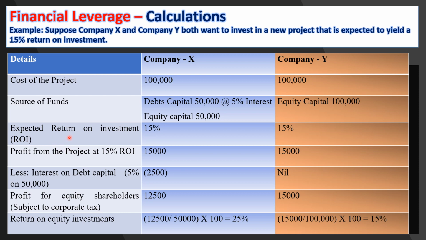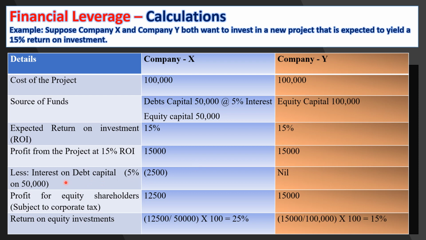What is the expected return on investment, ROI? As mentioned in the example, the return on investment of the project is 15% on an investment of 100,000. Translating the ROI into rupees, the profit from the project at 15% ROI is 15,000. So 15% is calculated on the cost of the project, 100,000. Similarly for Y, the 15% projected return on investment is calculated on the initial investment of 100,000. So 15,000 each is the profit.